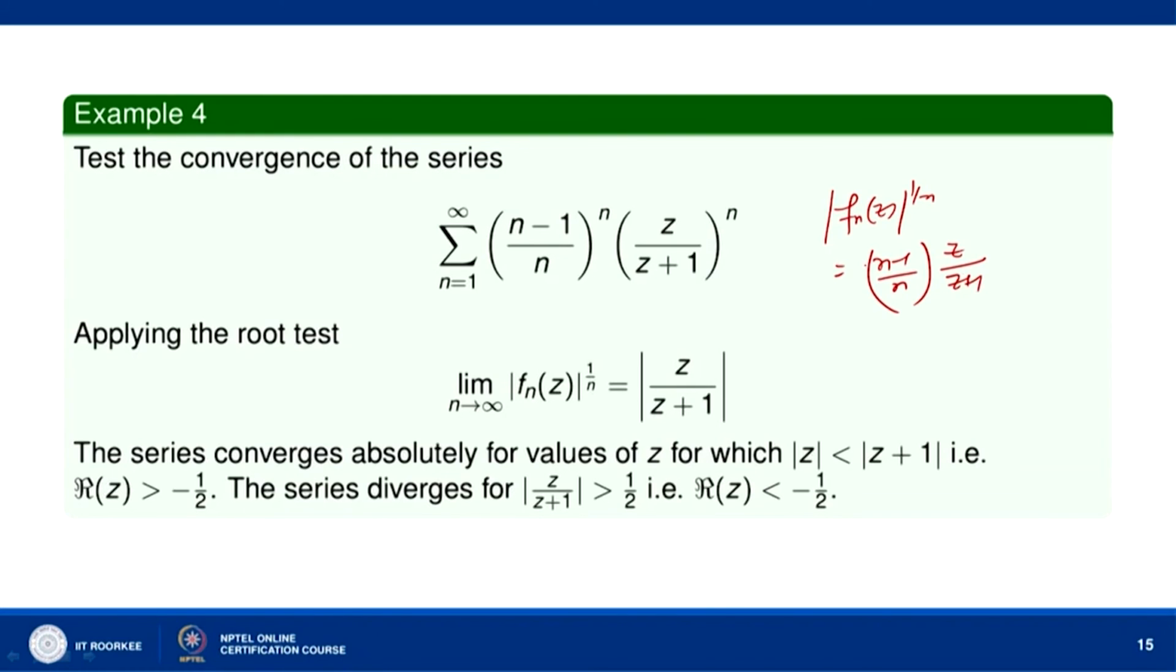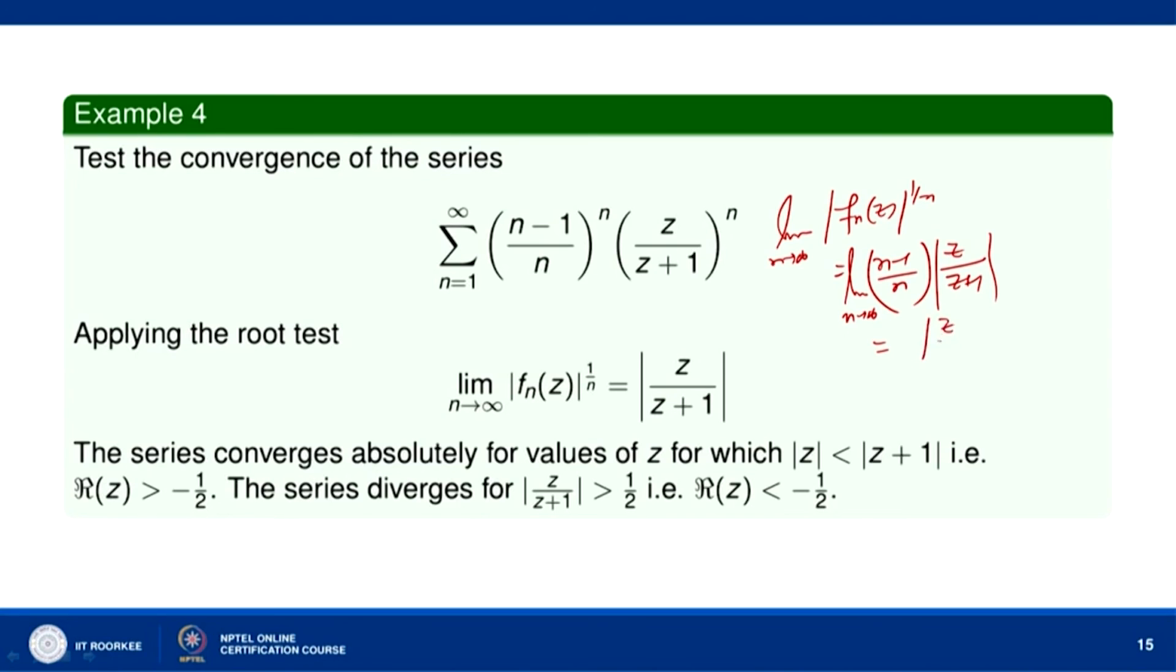As you know, we apply the root test when the nth term of the series contains n in the exponent. Here we have n in the exponent of (n minus 1)/n, and therefore it will be convenient to apply the root test. So, this is what we have. Now, the limit as n tends to infinity, if you find,